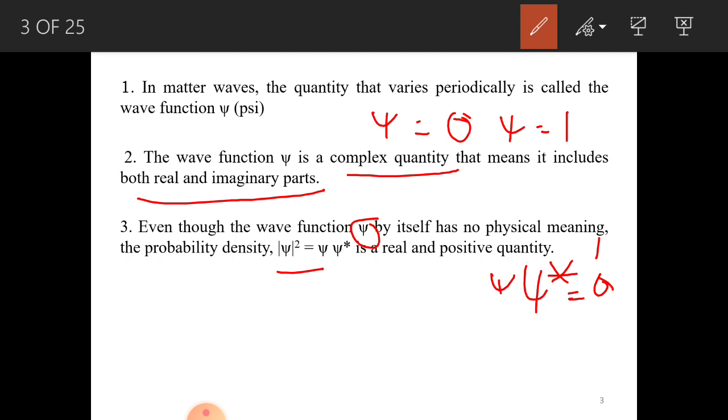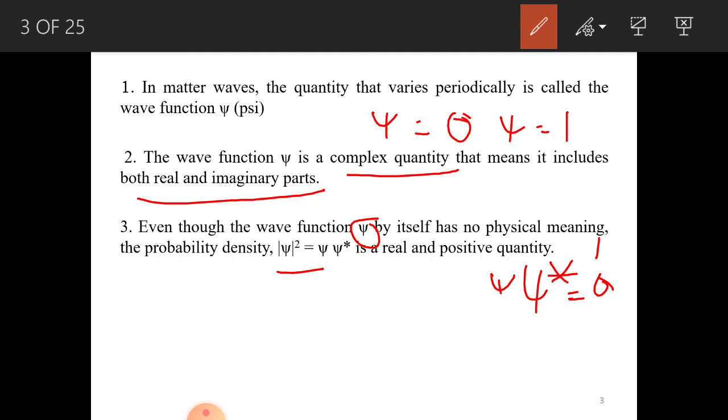As I told, the wave function may be a complex function, or it may be a real function. But if it is a real function, as I discussed, xi equal to 0, xi equal to 1, immediately you will come to a conclusion that the particle is present, or absent, or 50% present or 25% present in that particular space or not.